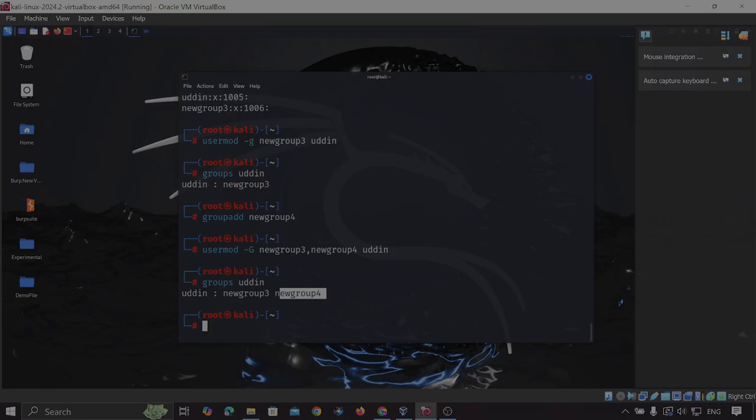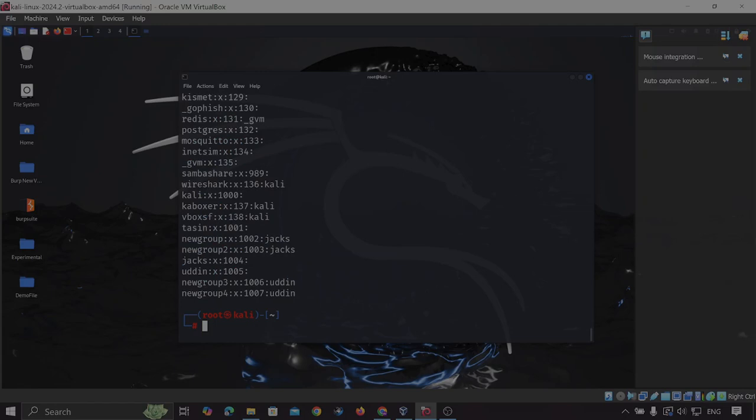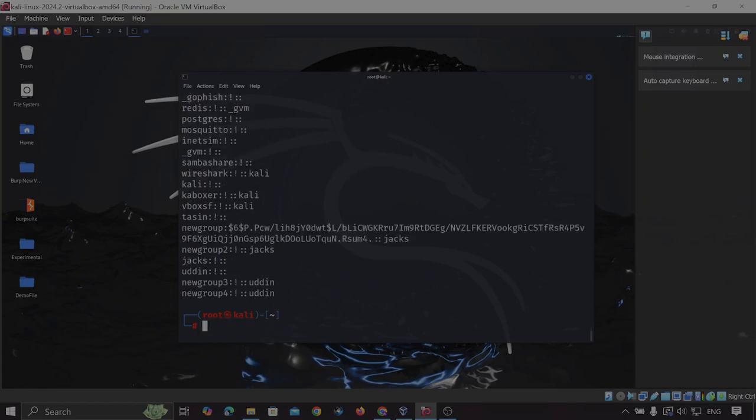Okay, and one more thing, we can put a password for the group. First of all, let me see the group file. See, now in new group 4 there is no password. We can see that actually. And then let me open another file, etc gshadow. See, in new group 4, this sign basically indicates that no password has been set.